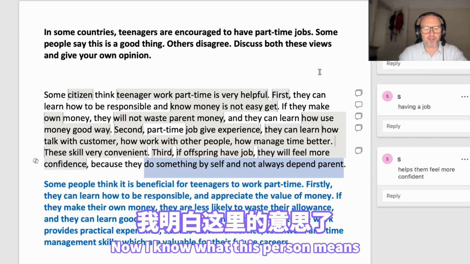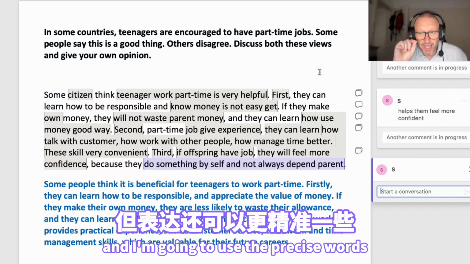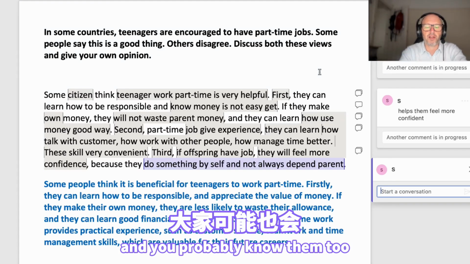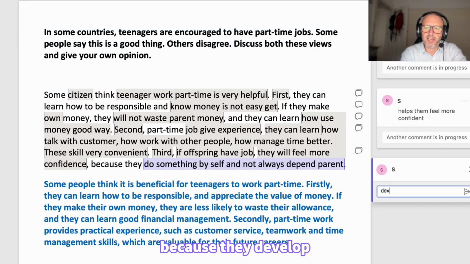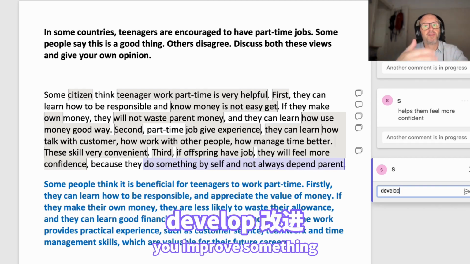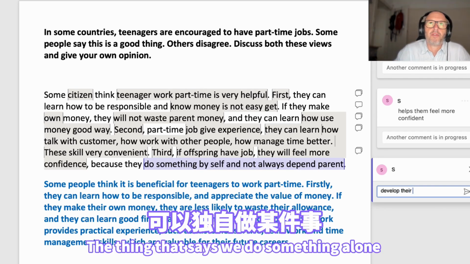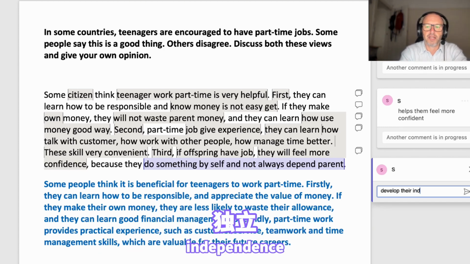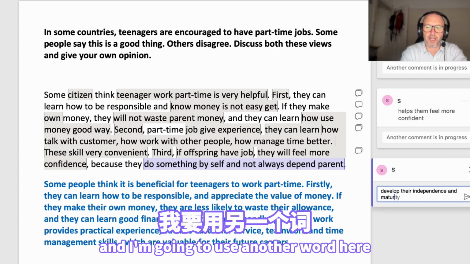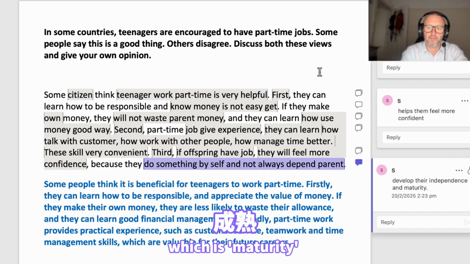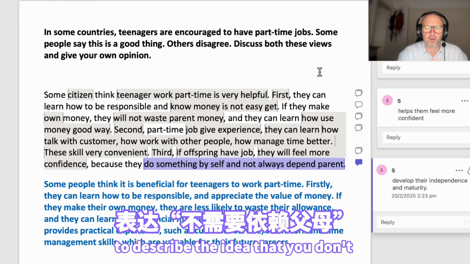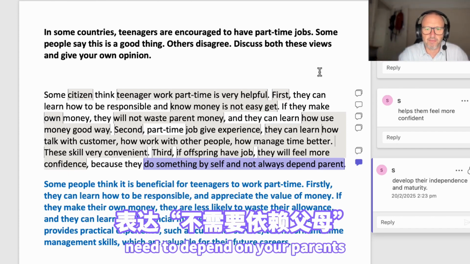Now, I know what this person means, and I'm going to use again the precise words, and you probably know them too. Because they develop, you improve something. What's the word we use, the thing that says we do something alone or we can do it alone? Independence, right? Independence. And I'm going to use another word here, which is maturity, to describe the idea that you don't need to depend on your parents. So there we have it.